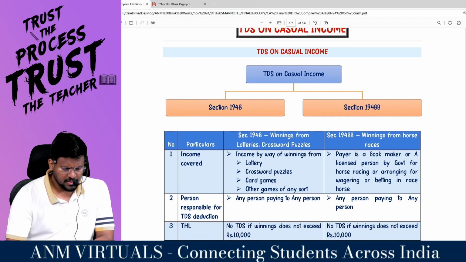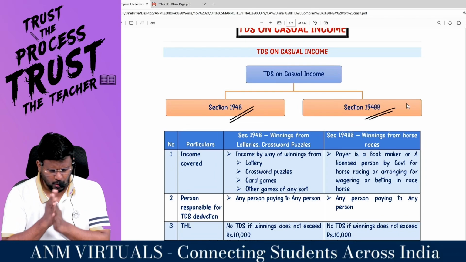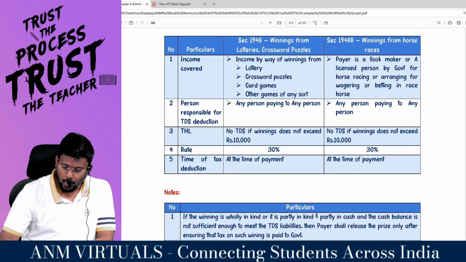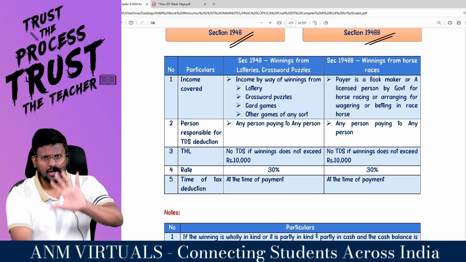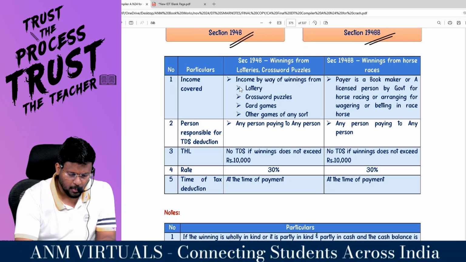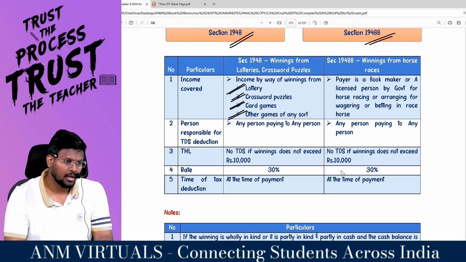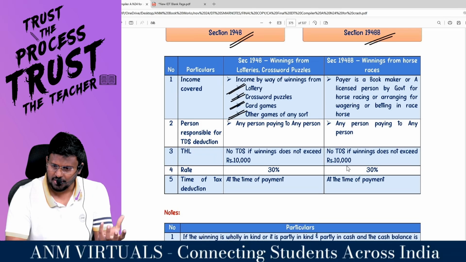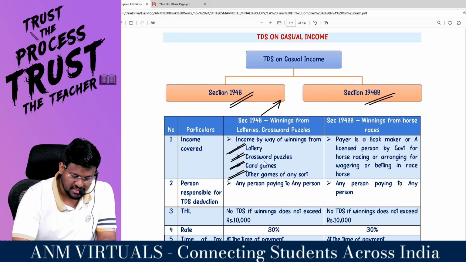Casual income. Sir, 194B, 194BB. 194B and 194BB. One more section is actually there, 194BA, for online winnings and gaming. 194B: winning from lottery, crossword puzzles. Actually, there are 5 casual incomes. Number 1, winning from lottery, winning from crossword puzzle, winning from card game or other games of any sort. If you are getting casual income from these 4 sources, my dear lovable students, the person who is paying this income is responsible to deduct TDS under 194B.